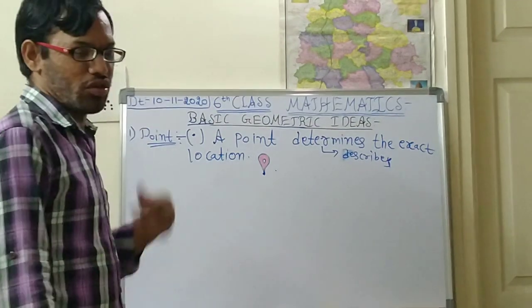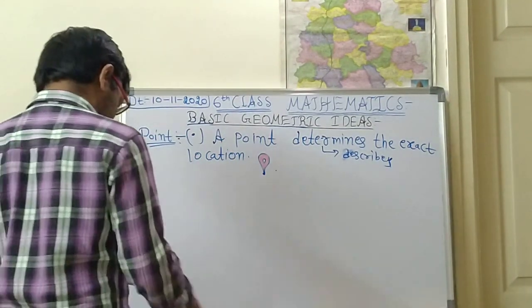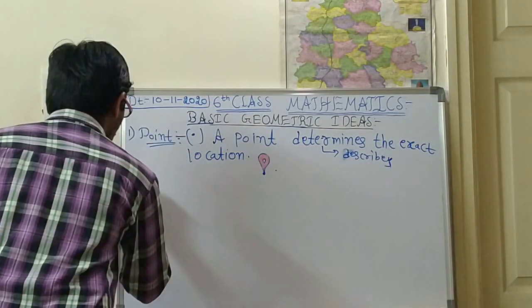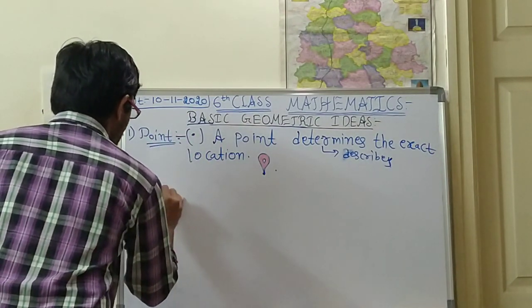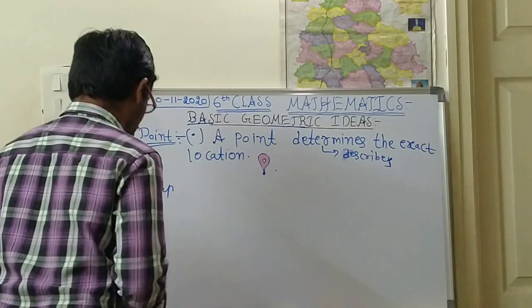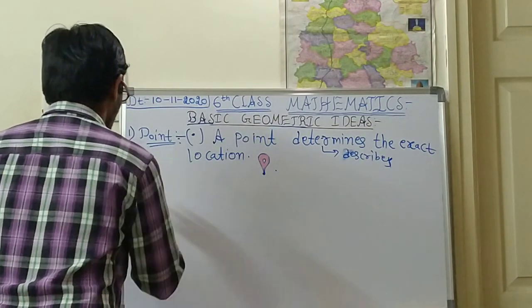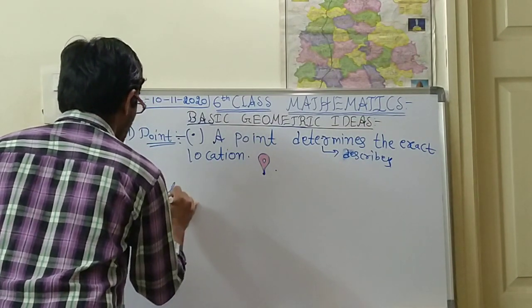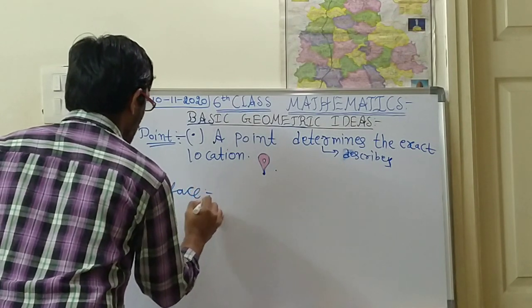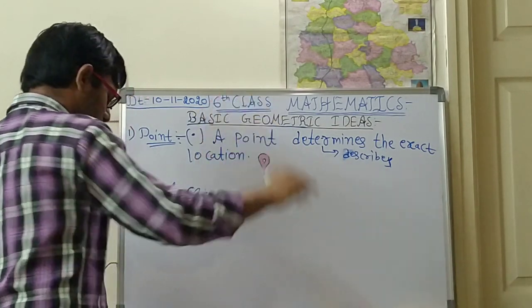I think you have understood. So what is the next concept? The second concept is surface. So what is a surface?